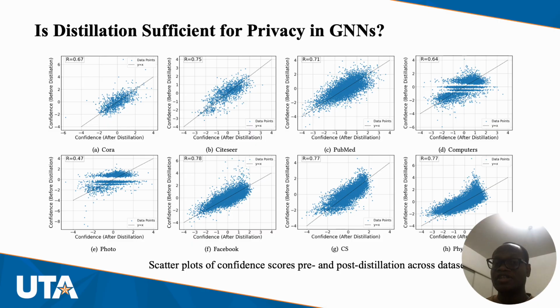We also checked the confidence before and after distillation, and what we see is that confidence values lie around the y equals x line, and what that tells us is that confidence does not change much post distillation, and maybe distillation does not have much effect on privacy.